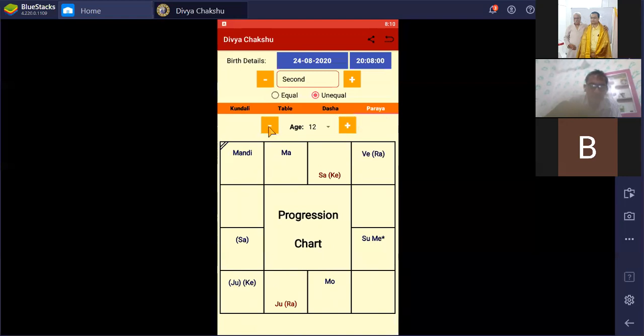Transit is a different thing and Paraya is different. We can drop down here and select any age from here. Suppose we want to see the scenario at age 35. So just click on 35. Now see the change. The 35th year should be like this.